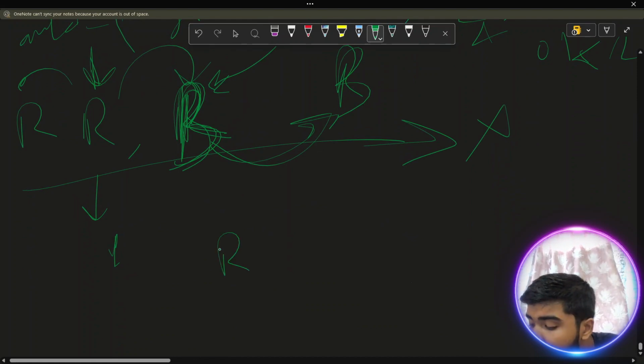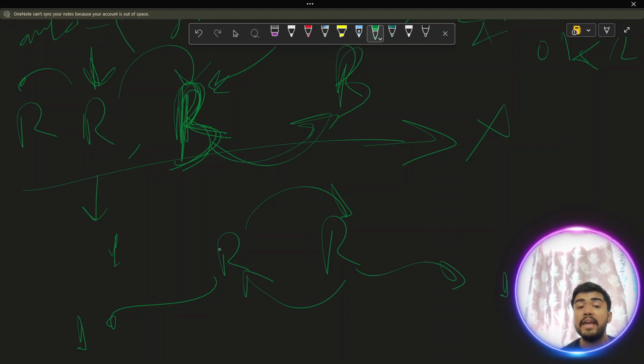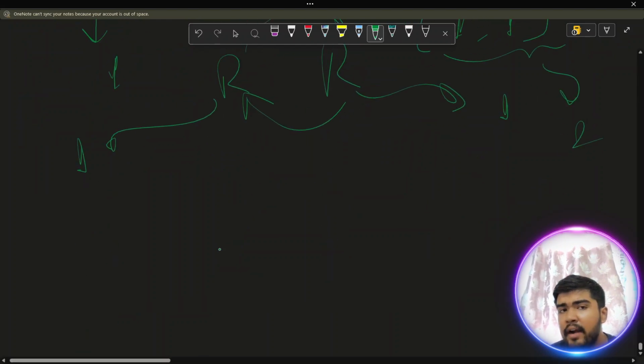Let's suppose we have 2 red rabbits. The first red rabbit points to this one and tells the answer as 1, and this red rabbit points to the other red rabbit and tells the answer as 1. Yes, we can do that. Then on the first 2 queries, 1 and 1, how many rabbits exist in the forest? 2. For both, the answer is coming as 2. Like this way, we are greedy. We can do something like this.